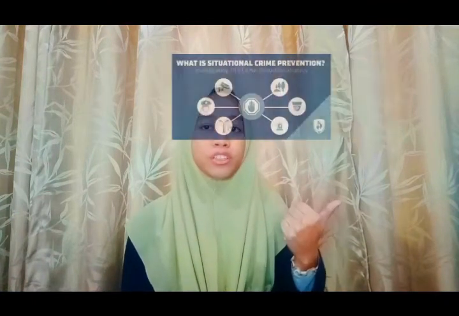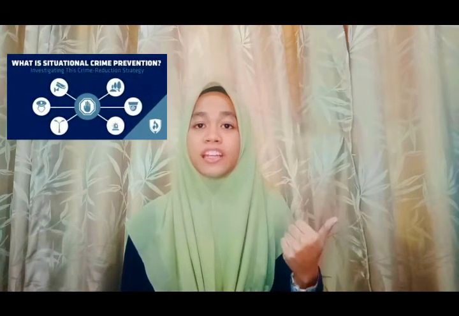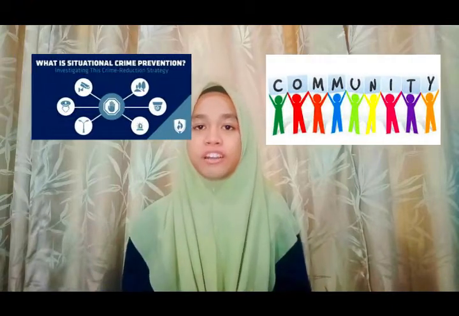I am very sure that my groupmates just now have explained in great detail how and why crime happens. Yet, it will still be very hard for us to control and stop those people from committing crime. So the only way we can do crime prevention is through situational crime prevention, and then through community and social crime prevention.